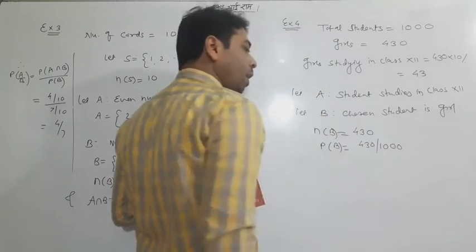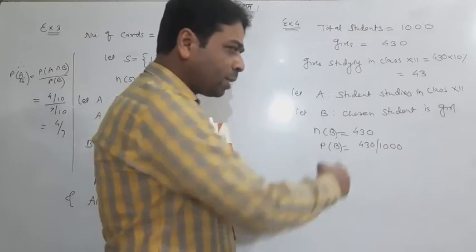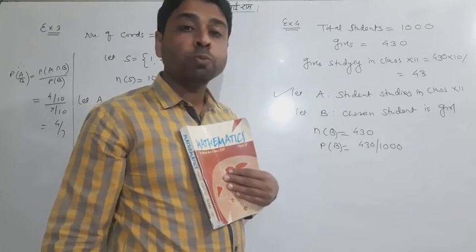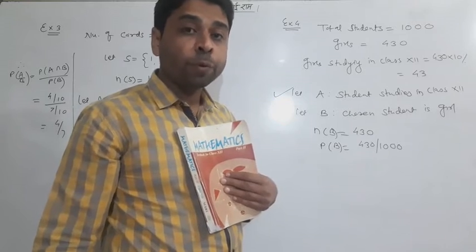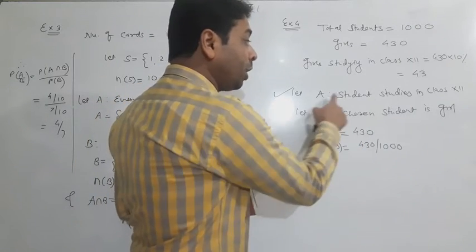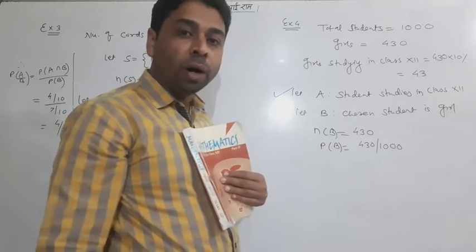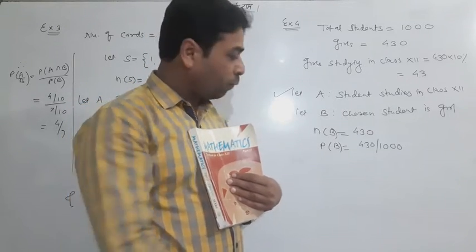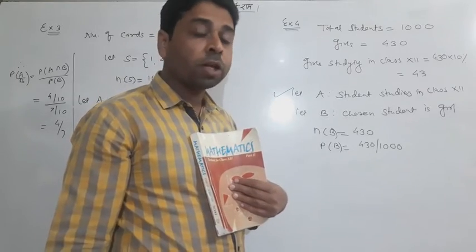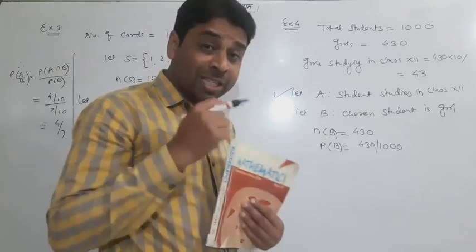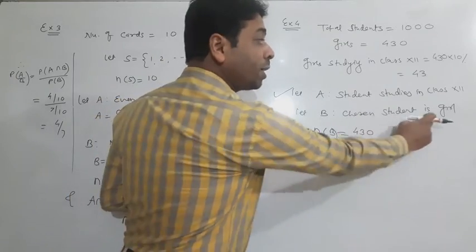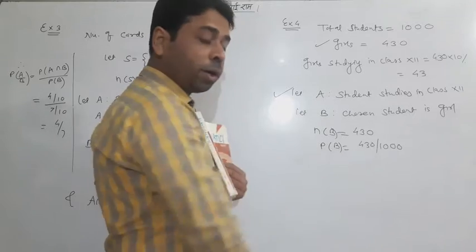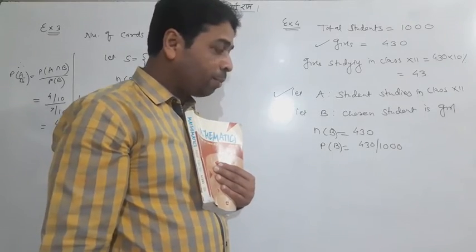Now try to understand the situation: A was the event whose probability we need to find. I only mentioned event A and did not do any work on A, because in the formula N of A and P of A are not needed. But according to B, which is the given event, the chosen student is a girl, so girl students are 430, and the probability is 430 by 1000.